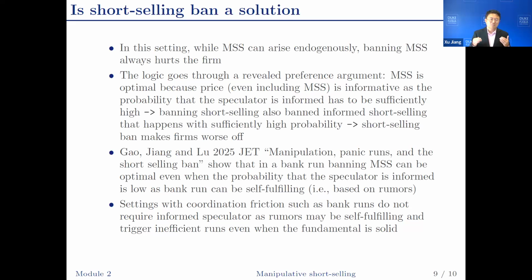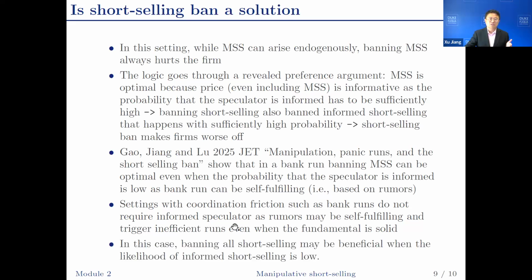So in this case, manipulative short selling can be optimal, even when the probability of informed trading is low. Banning all short selling could be beneficial because the probability of informed short selling is low, so the cost from banning informed short selling can be dominated by the benefit from banning uninformed short selling.